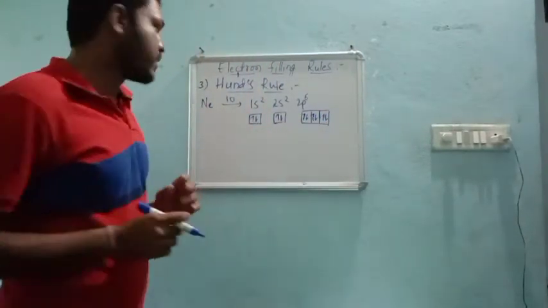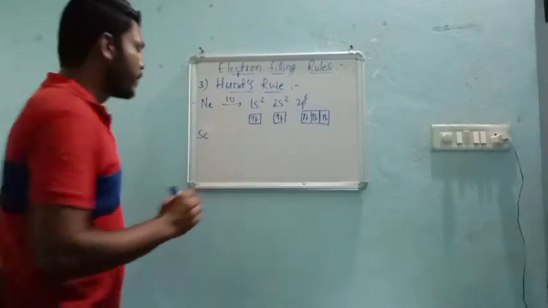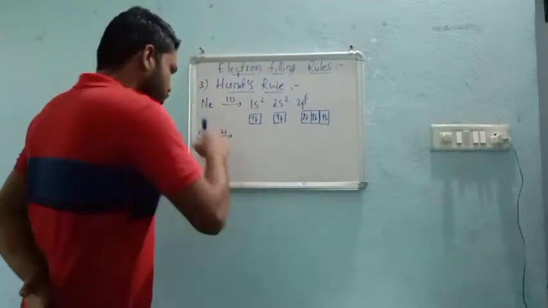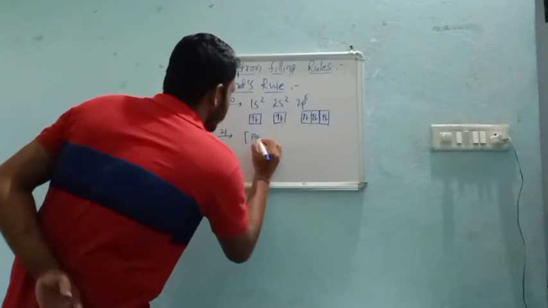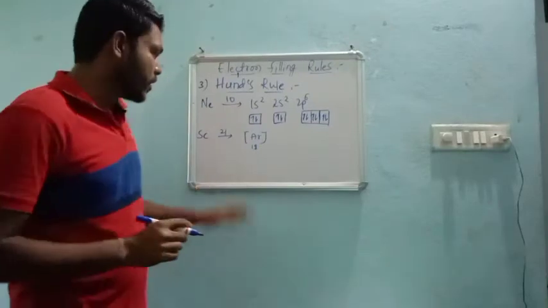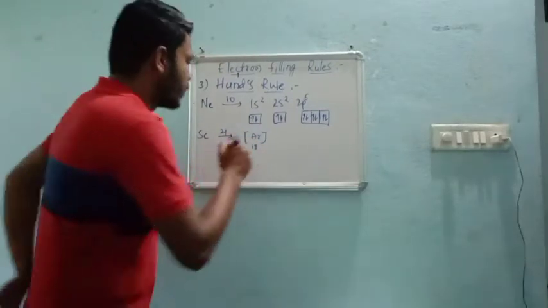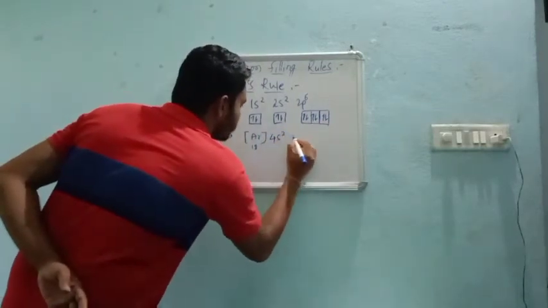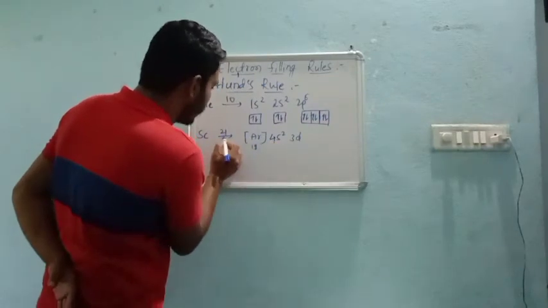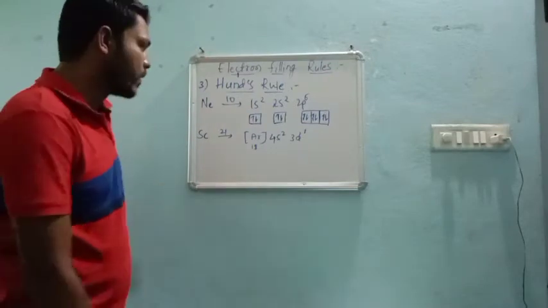I will show one more example, that is scandium, whose atomic number is 21. So 21 means argon, the nearest noble gas configuration, whose atomic number is 18. That means 18 electrons are already in argon. And now 4s2 3d: 18 plus 2 is 20, and we have 21, so in the d orbital we will get 1 electron.